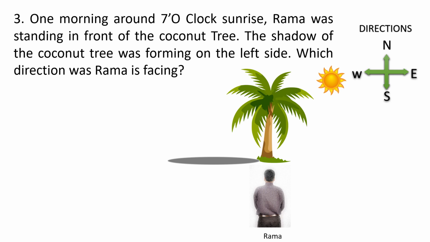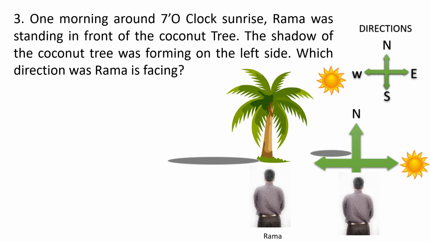Now, let us have one more diagram. Instead of placing a coconut tree, I'll try to place a direction diagram. Now, you have to understand a trick in the question. Here, the situation is sun rising. That is, from which direction does the sun rise?